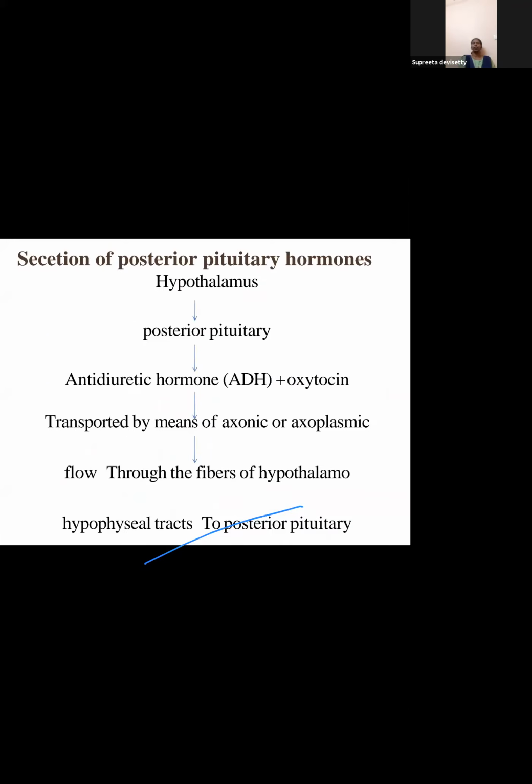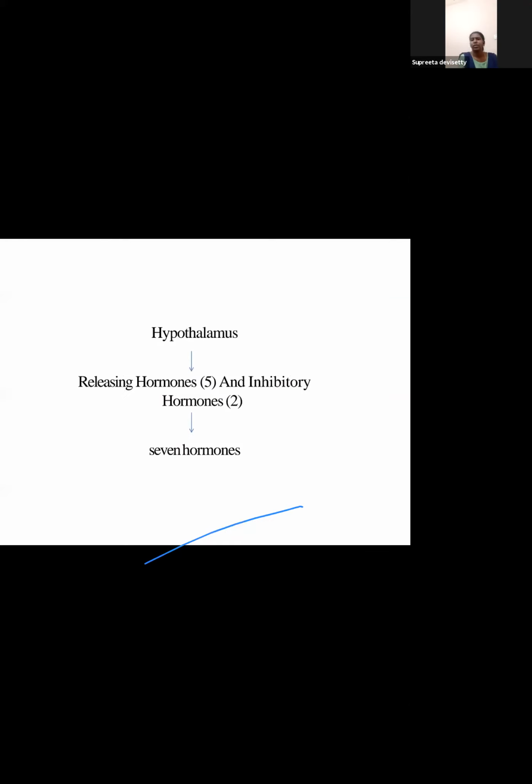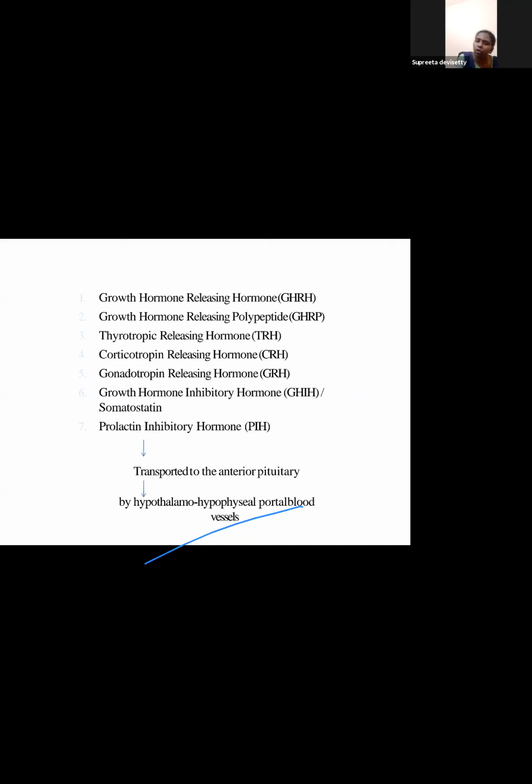So again, the hypothalamus controls the posterior pituitary. In the posterior pituitary, we have 2 hormones, antidiuretic hormone and oxytocin. They are transported by means of axonal and axoplasmic flow. So the hypothalamus controls the posterior pituitary. If the hypothalamus gives a signal to release, then it releases ADH and oxytocin. Okay. Next, the hypothalamus itself has 7 hormones. So what are those first?